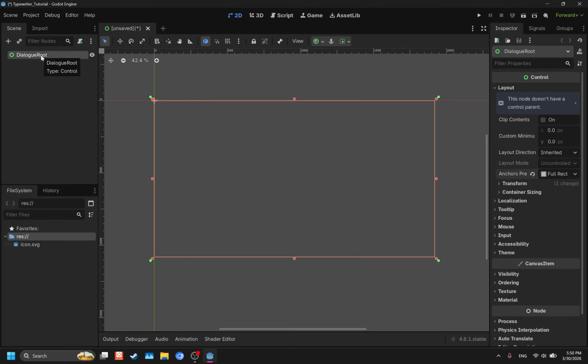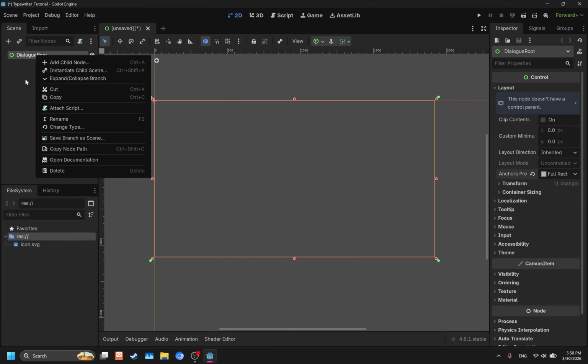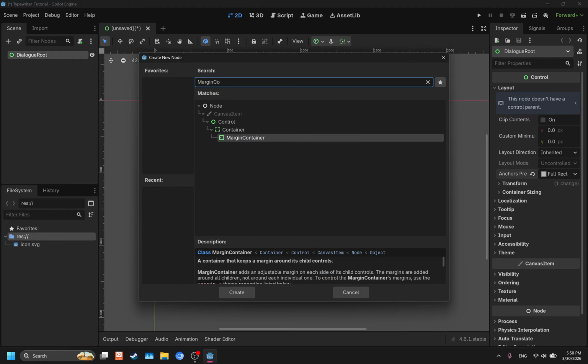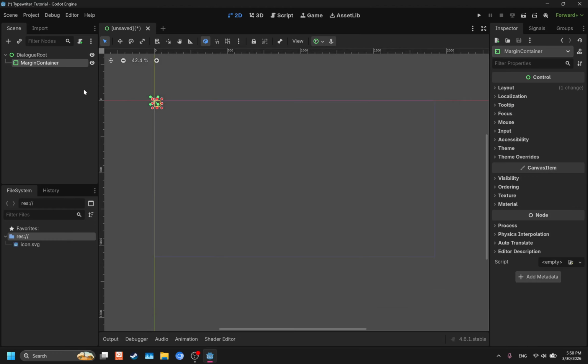And that's all we got to edit for dialog root. So right now we're going to right click on dialog root and add a child node to it. We're going to add a margin container right here. And that margin container, see it popped up right there, we're going to rename it to dialog box. That is what's going to hold the dialog box and all its subsequent components.